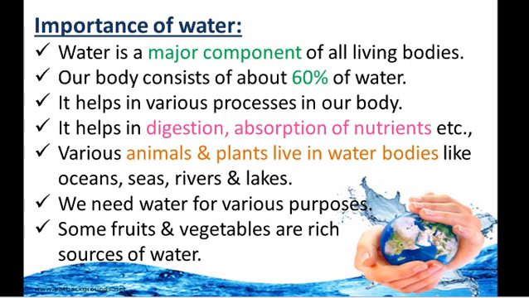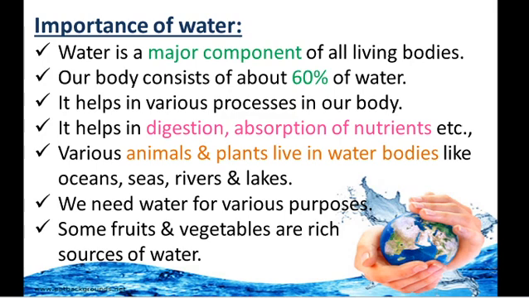And also the water bodies like lakes, rivers, ponds, seas, and oceans are a living place for animals and plants like fishes, sharks, lotus plant, lily plant. Like that, these water bodies are a living place for some animals and plants.